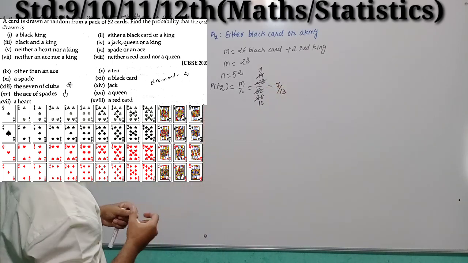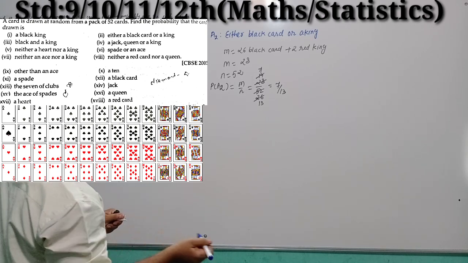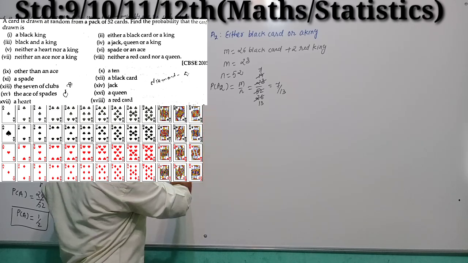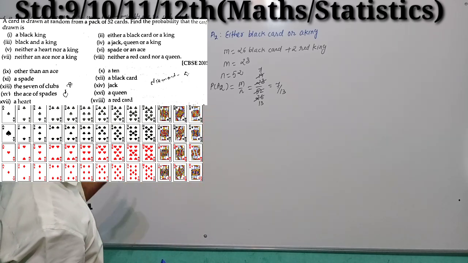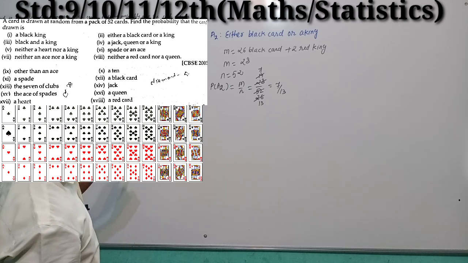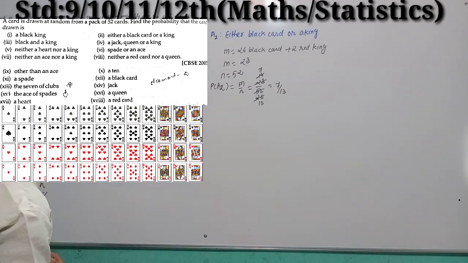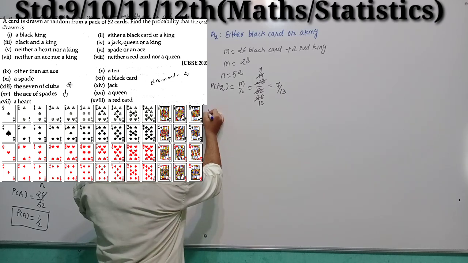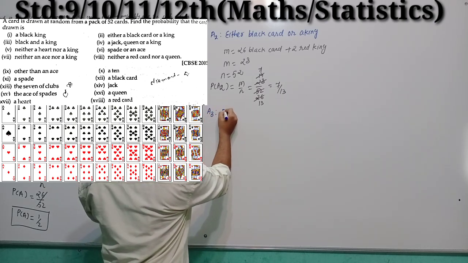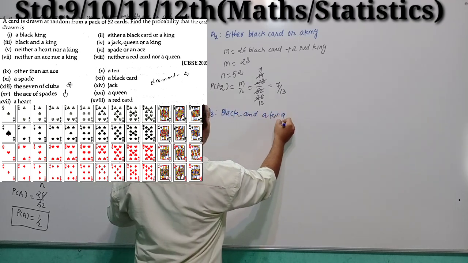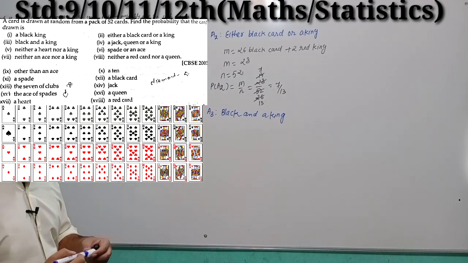Okay. Now question number 3 is here. In question number 3, what do we have to find out? Black and a king, right, students? You can see that in question number 3, the card should be black and a king, right? So consider this is A3, black and a king.